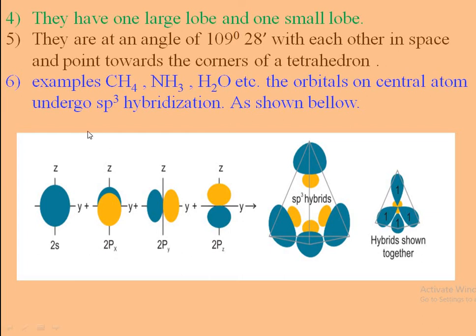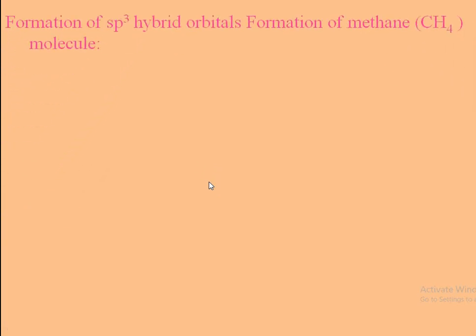The orbitals on the central atom undergo sp3 hybridization as shown in this figure. The s orbital is spherical. The px, py and pz orbitals are dumbbell shaped. Their lobes are present on the two sides of the axis. Now, sp3 hybridization and the formation of the methane molecule. The examples of sp3 hybridization are methane, ammonia, water, etc. We have to see at this point the formation of the methane molecule.